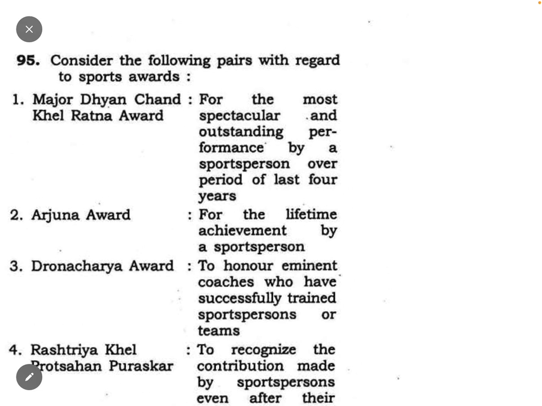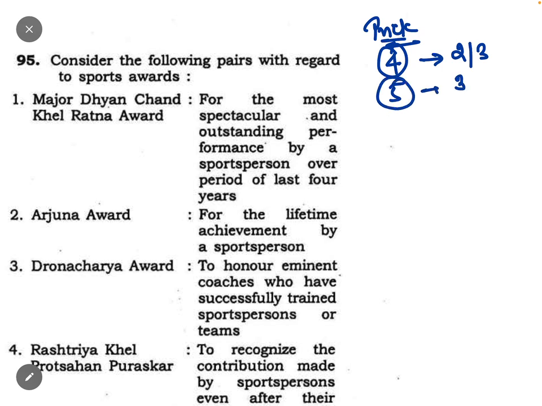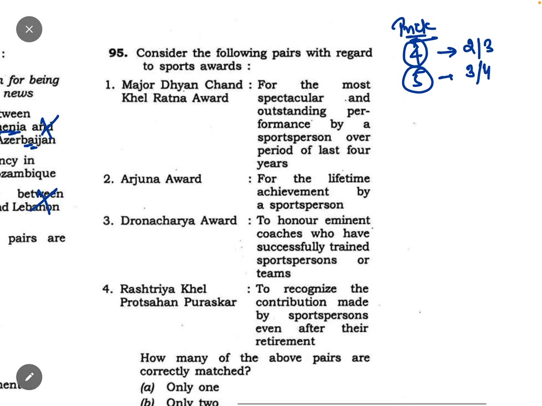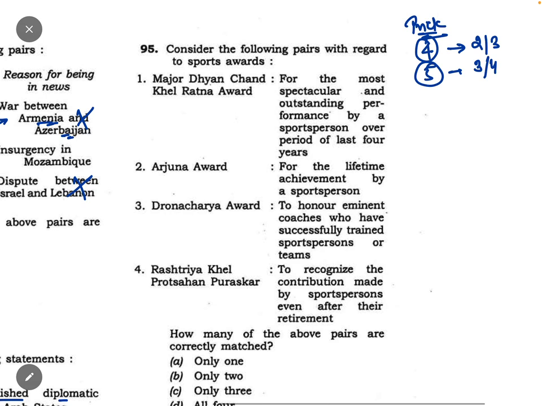Before this, I have taught you a trick in match the following. What was the trick? If 4 statements are there, 2 or 3 will be correct. If 5 are there, then 3 or 4 will be correct. This was there. So here there are 4, so either 2 will be correct or 3 will be correct. Look, now I will tell you, although it is knowledge based. So now see which ones are correct.